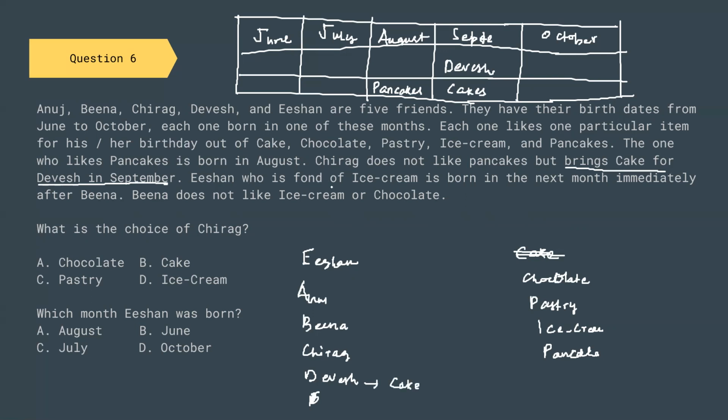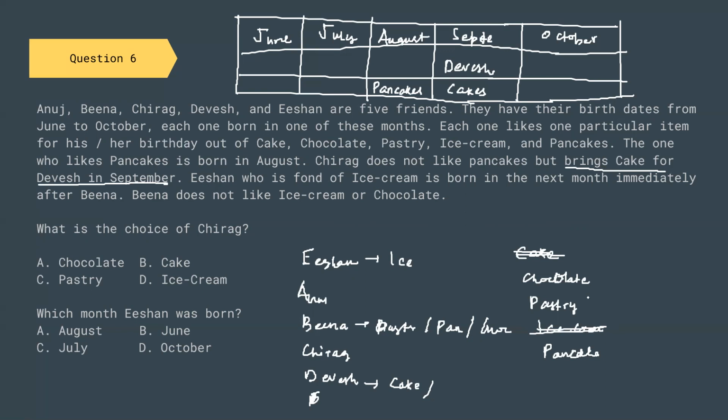Now Ishan, who is fond of ice cream, is born in the month immediately after Bina. So ice cream is accounted for. Bina does not like ice cream or chocolate. That means Bina might like pastry or pancakes. Ice cream and cake are accounted for.